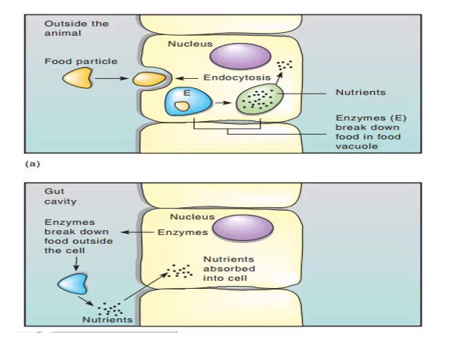Here is the intracellular digestion. Outside the animal is the food particle, and this food particle will go into the cell by endocytosis, and then becomes food material. Here in diagram B, there will be nutrients absorbed into the cell. It means that there will be extracellular digestion, and these materials will be absorbed by the cell.